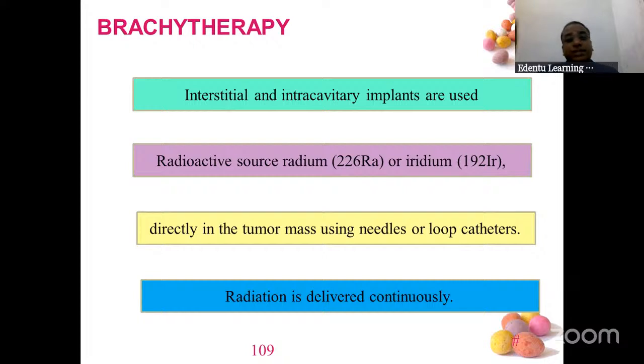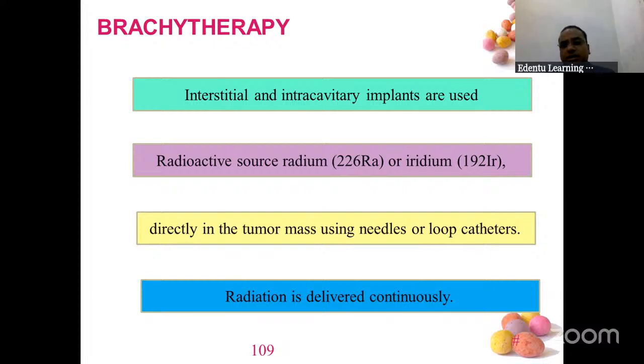Brachytherapy, I told you, is an implant which is kept inside. These implants are interstitial or intracavitary implants. Radioactive substances are used: radium-226 and iridium-192. They take the implant material with a loop and insert it inside the cancer mass.